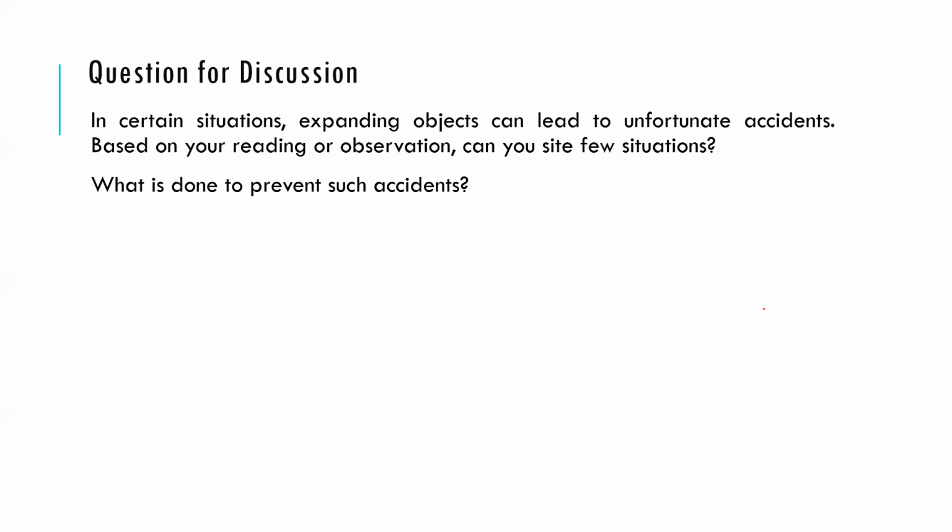You allow the expansion, but at the same time you try to live with that. You're not trying to stop the expansion, you try to live with the expansion safely. That is the idea. Even in rail tracks, if you don't live with the expansion nicely, then it is dangerous. So the same thing with the expansion joints.